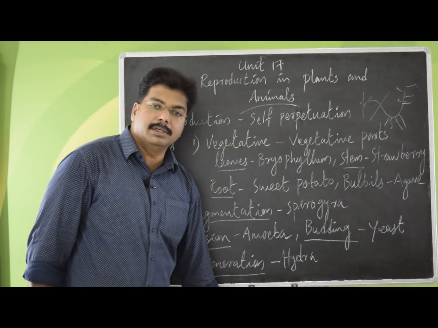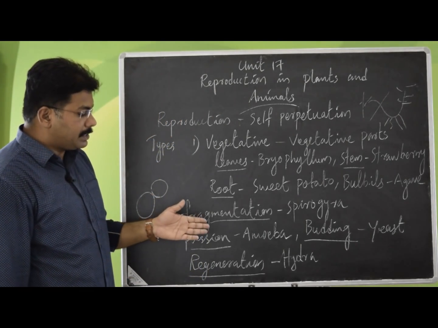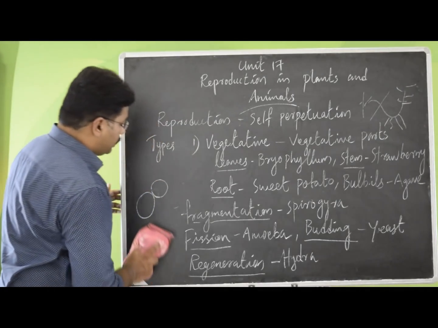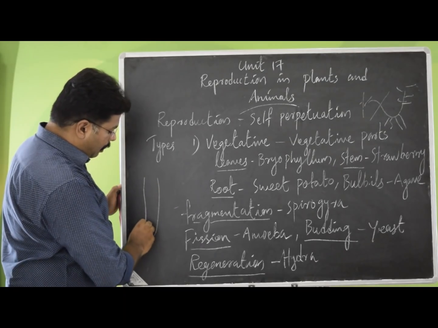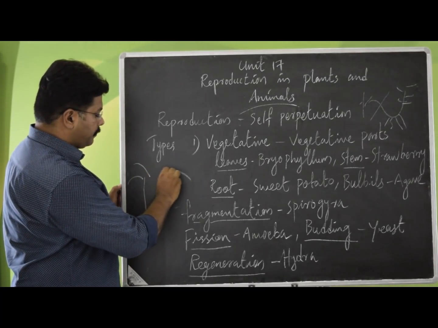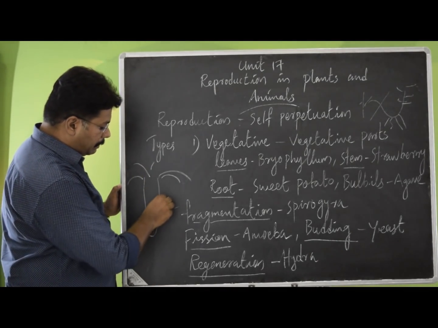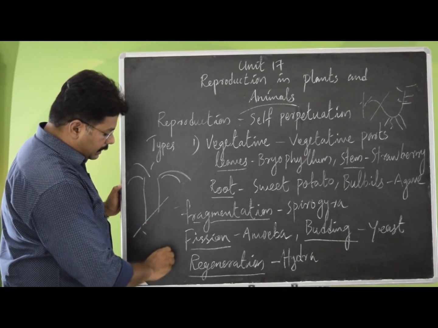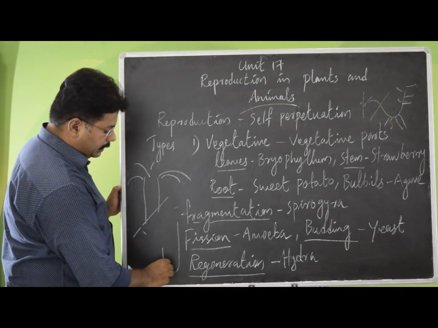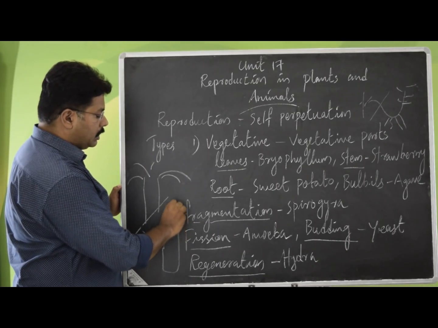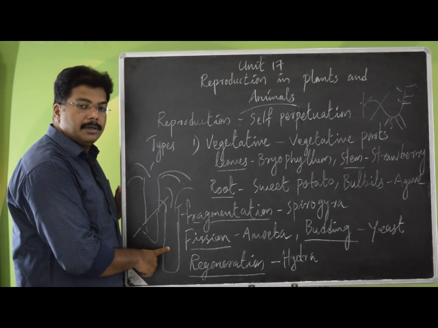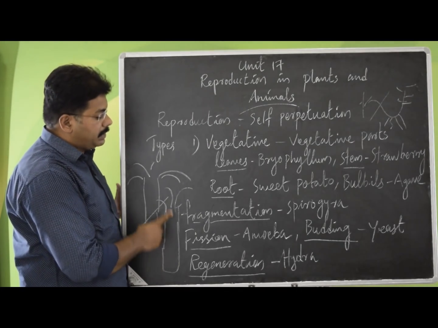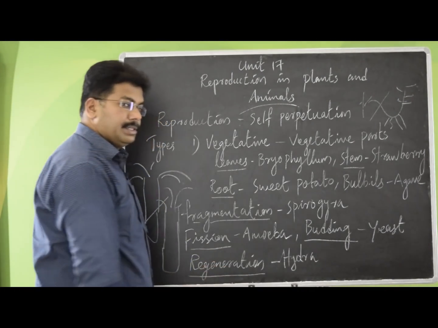Coming to the next one, regeneration. This happens in the case of hydra and similar organisms. What happens? Let's say a part of their body is lost. Let's say this part is lost, and this part alone can regenerate into a whole new organism. This type of vegetative reproduction is called regeneration.